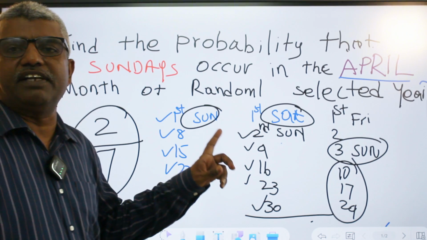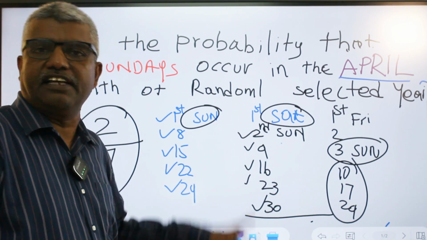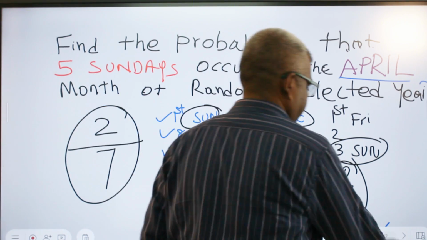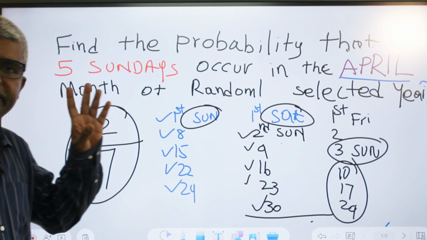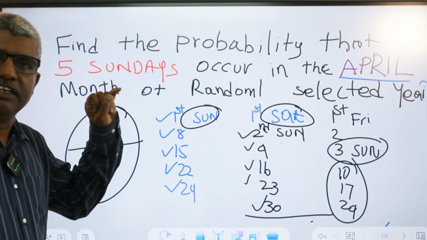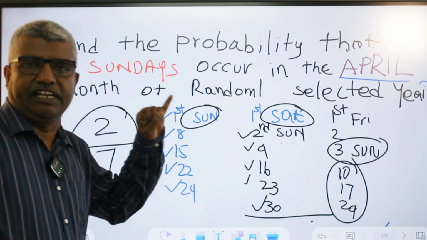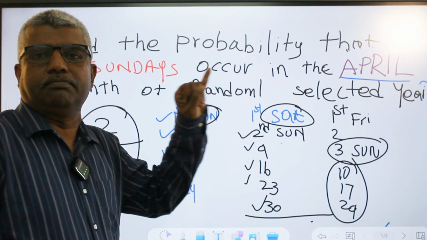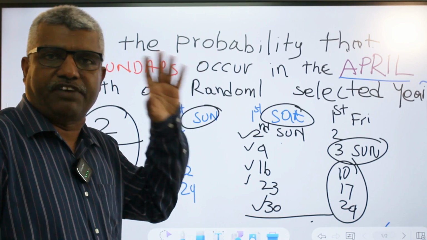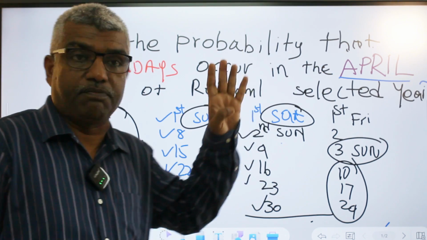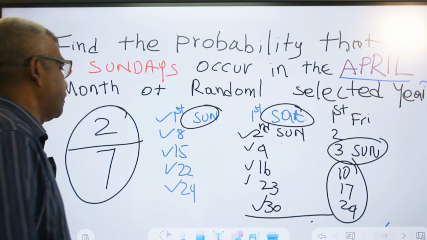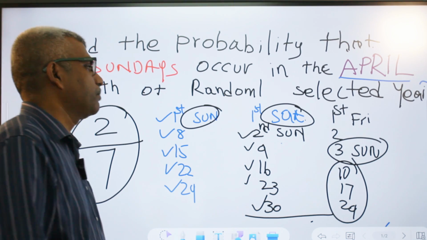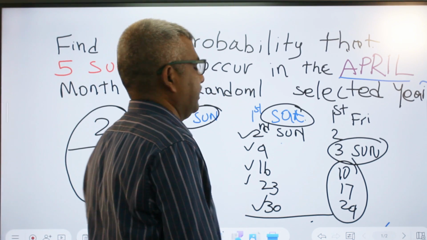If the first is Saturday, the second is Sunday, it will come. For example, note it down. April 1st, there is a possibility. It can be any one of the days: Sunday, Monday, Tuesday, Wednesday, Thursday, Friday, Saturday. If it is Sunday or Saturday, it is possible. The remaining other days, it is not possible.